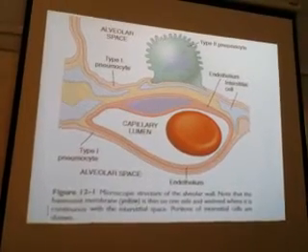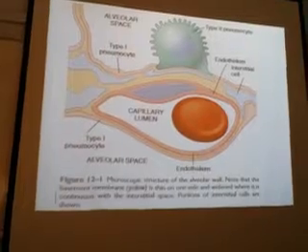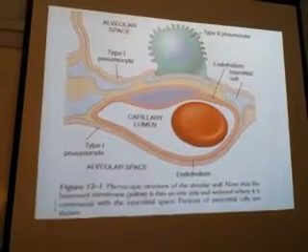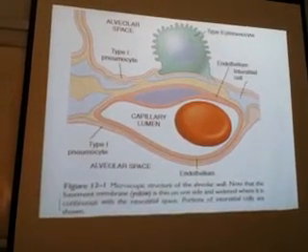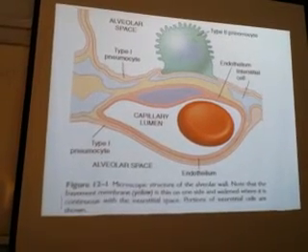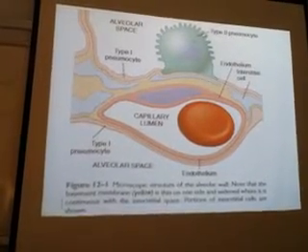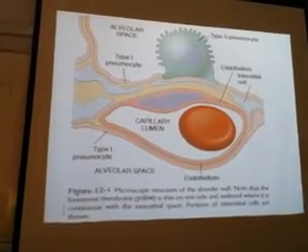This is the diagram showing the interstitium. The yellow line is the basement membrane. On one side is the capillary lumen, and on the other side is the epithelium of the air spaces.